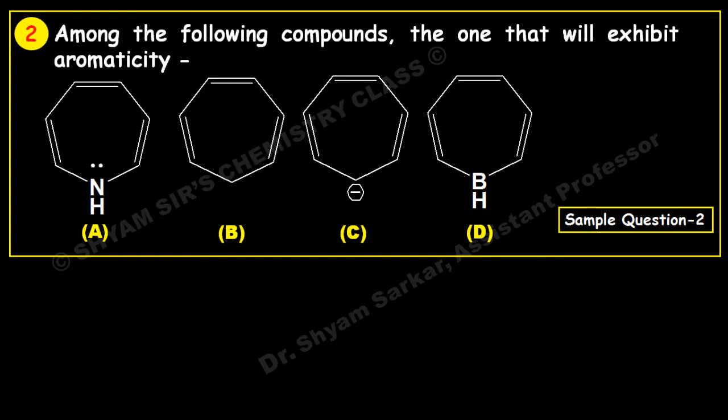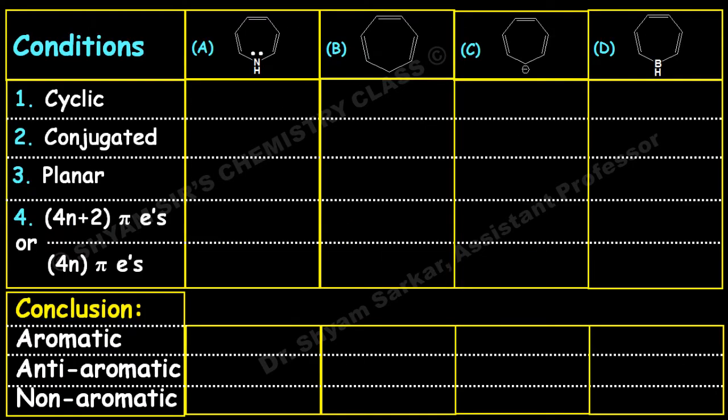We will go one molecule at a time. The first molecule is cyclic, conjugated, and planar, and it obeys the 4n pi electron rule where n equals 2, that means 8 pi electrons, because nitrogen has one lone pair and there are 3 pi bonds, so 8 electrons in total. So this is anti-aromatic in nature.